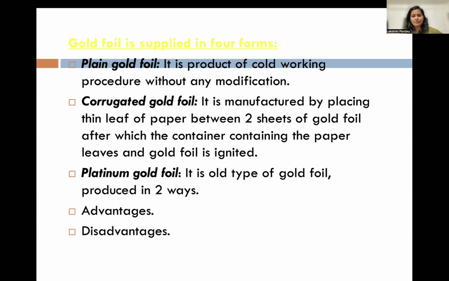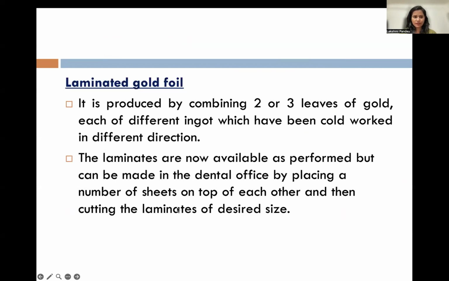The paper is placed inside, and then the gold sheets are ignited. Platinized gold is an old type of gold foil produced in two ways, with advantages and disadvantages. It has both. The platinum gives you a good property, whereas it also alters a few properties of the gold restoration.